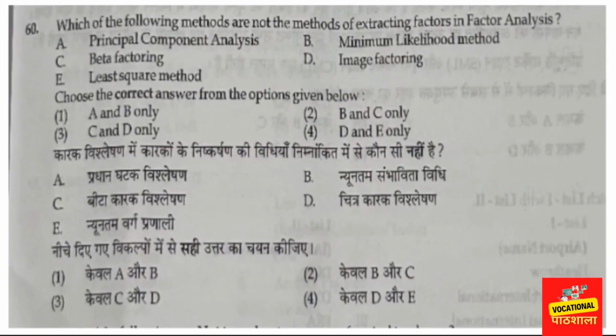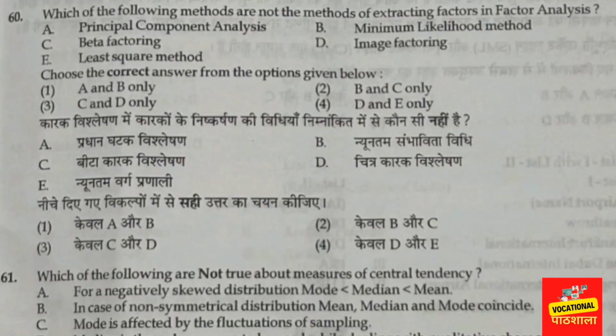And next one is, which of the following are not the methods of extracting factors in factor analysis? Again, this question is from factor analysis, part of statistical research. They are asking about the different methods, which of them are not the methods of extracting factors in factor analysis. So again, I will consider this moderate to tough. The correct option is option number 3. Option number 3 means only C and D are not the methods of extracting factors, which are beta factoring and image factoring, right? The other three are methods of extracting factors in factor analysis. For this, you have to study the concept in detail.